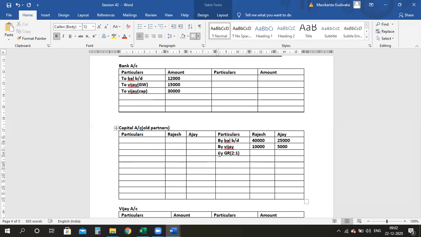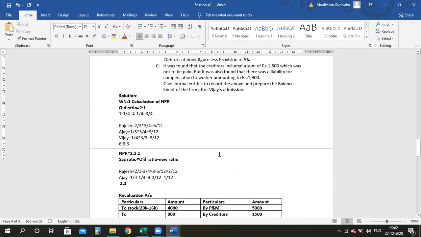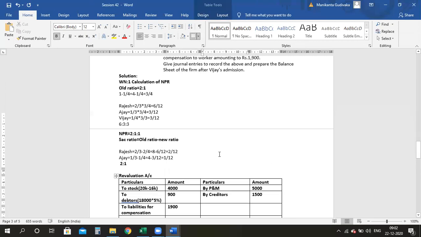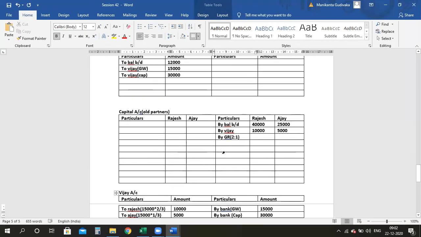15,000 between Rajesh and Ajay. Again it will be 10,000 and 5,000. Yes or no? Again, because you have given here in your balance sheet, it will be nil. You need not show your general reserve now. Are we clear? So we are done.